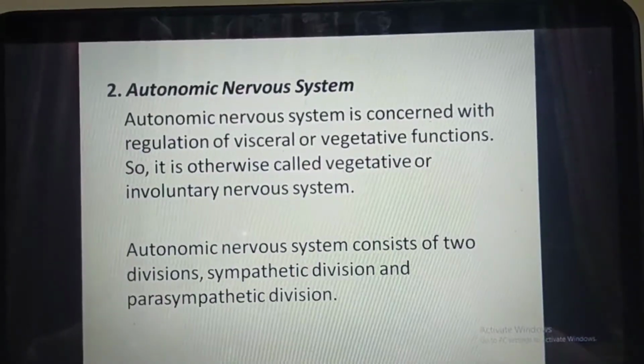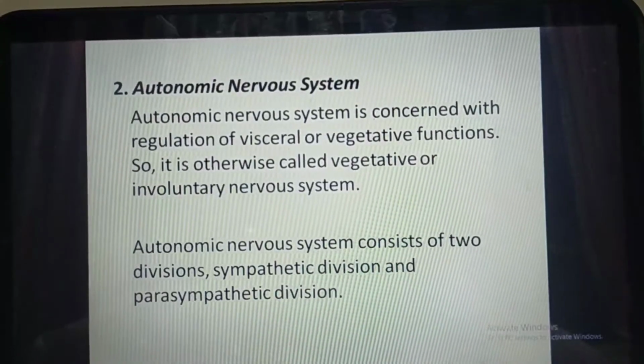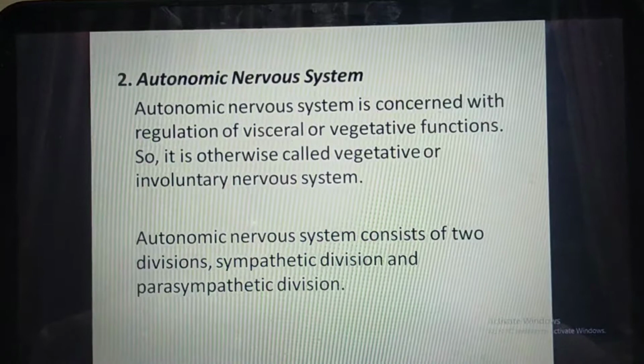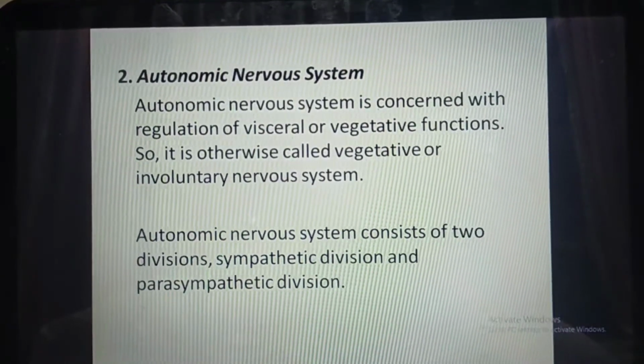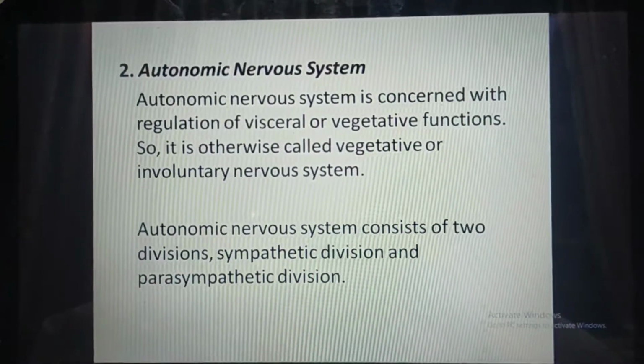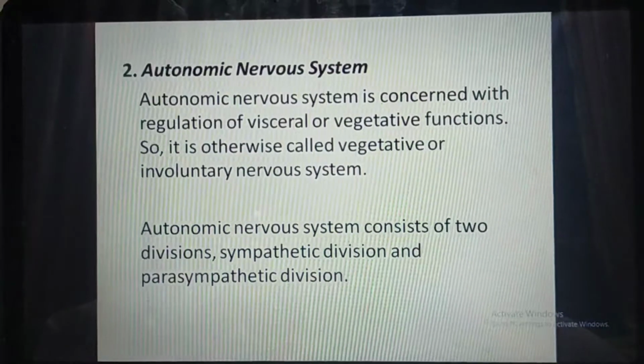Second is the autonomic nervous system, which is also called ANS. The autonomic nervous system is concerned with the regulation of visceral or vegetative functions. So it is otherwise called the vegetative or involuntary nervous system. The autonomic nervous system consists of two divisions. First is the sympathetic division and the second is the parasympathetic division.